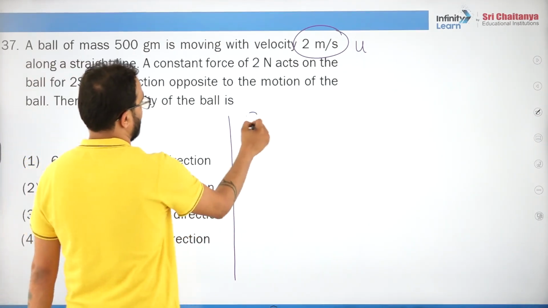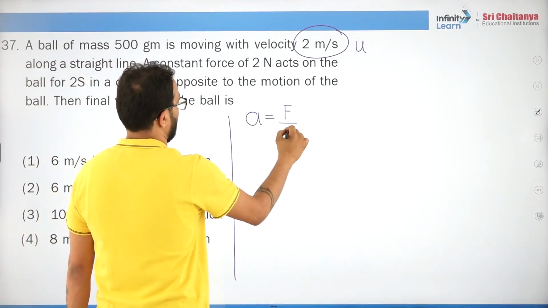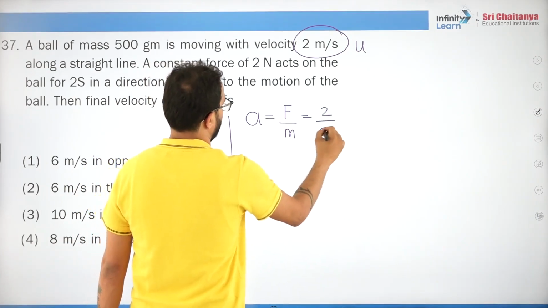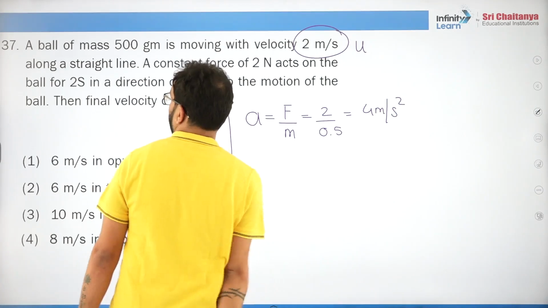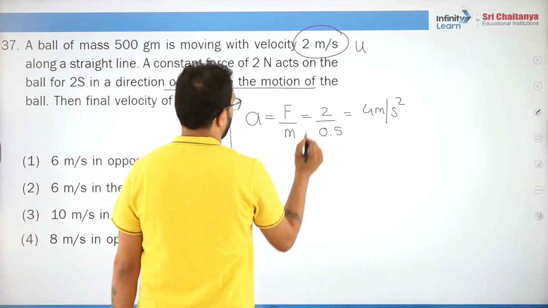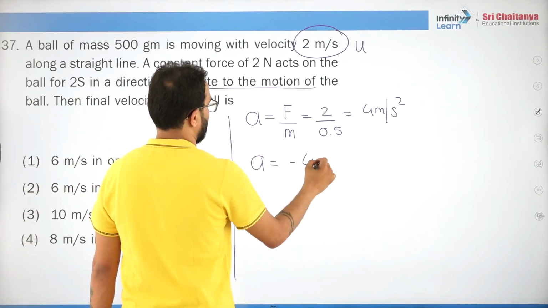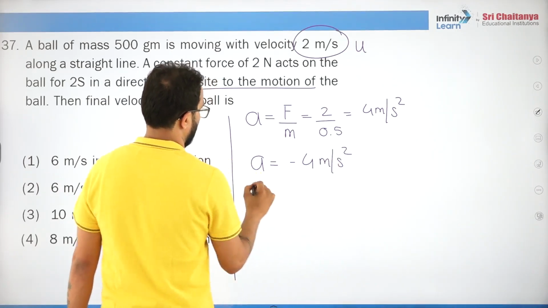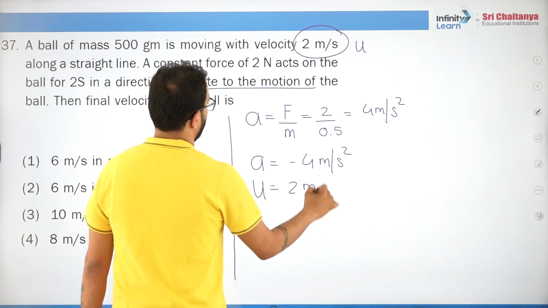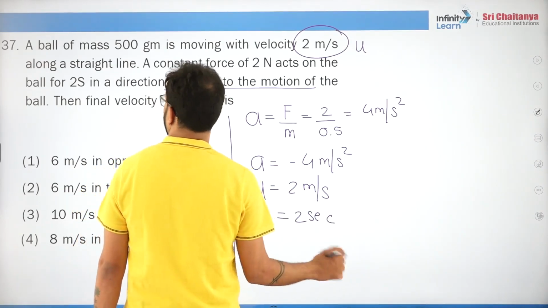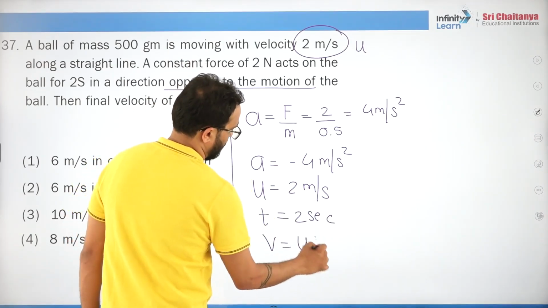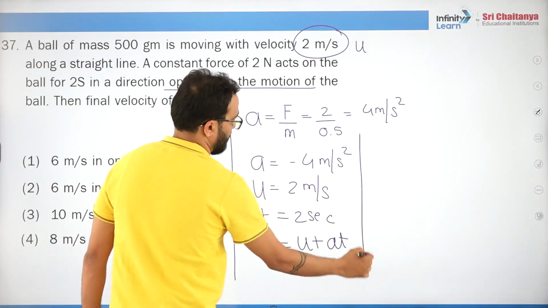First of all, write down acceleration. It is force upon mass. What is force? 2. What is mass? 0.5. What is acceleration? 4 meter per second square. It acts in a direction opposite to the motion, that means acceleration is actually minus 4 meter per second square. U is given as 2 meter per second. Time is 2 seconds. What they need is final velocity. V is equal to U plus AT. Simple. What is V?